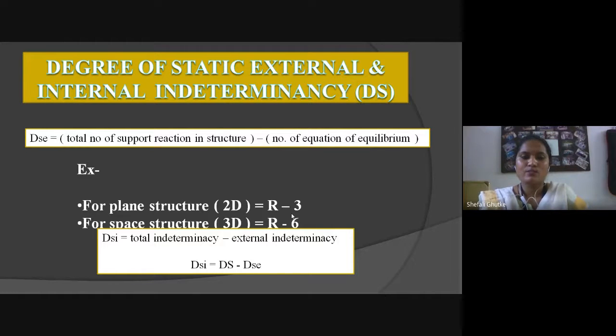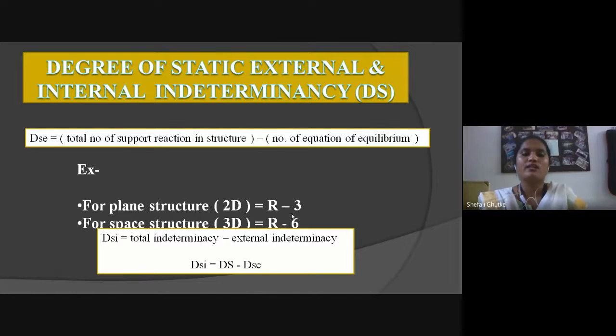Why 3? Because the total number of reactions in a structure is denoted by capital R, minus the number of equations of equilibrium for 2D, which is 3: summation of x, summation of y and summation of moment equal to 0. So for a plane structure, the formula of DSE, the degree of external indeterminacy, is R minus 3.